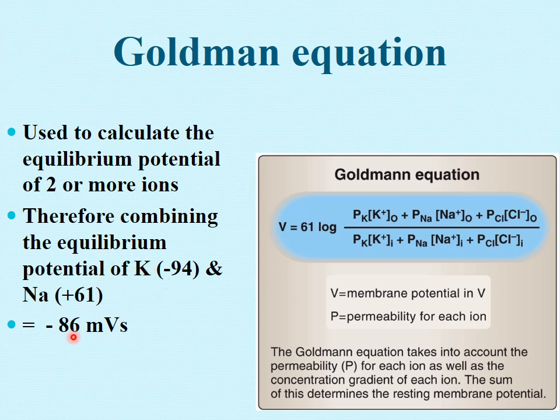Okay, and the Goldman equation is exactly the same, but when you consider more than one ion, or more than two ions actually, you not only need the concentration of that ion, you also need the permeability of the ion. How permeable the ion is. In the calculation of the Nernst equation, there was only concentration outside upon inside or inside upon outside.